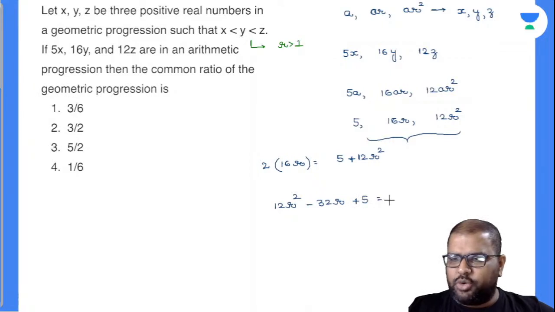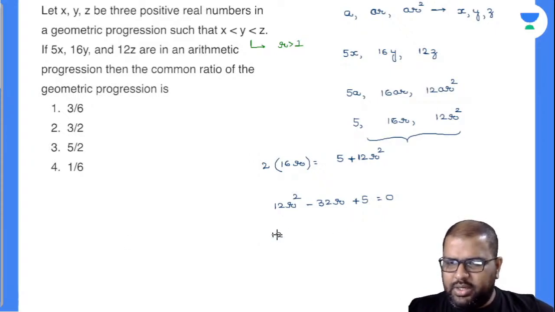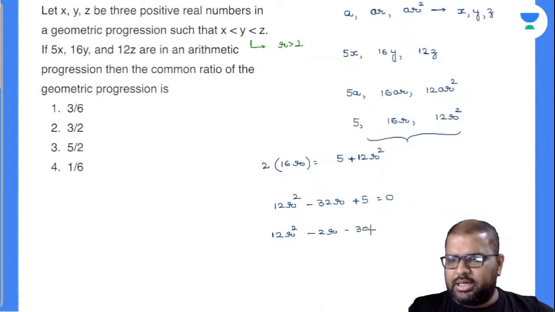Product of roots is 60, sum of roots is minus 32. Is it 32? Yes. Minus 30 into minus 2. So I can write this as 12r square minus 2r minus 30r plus 5 is equal to 0.